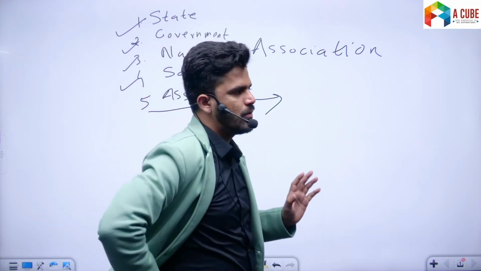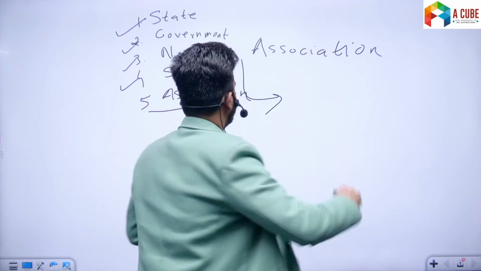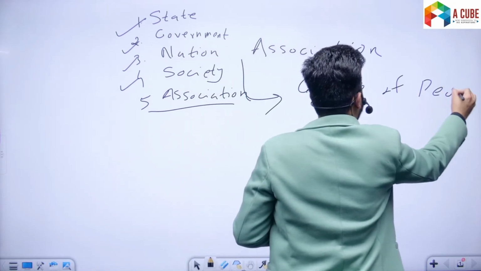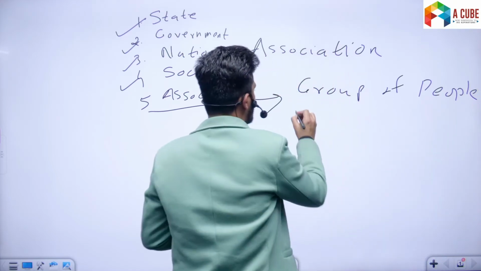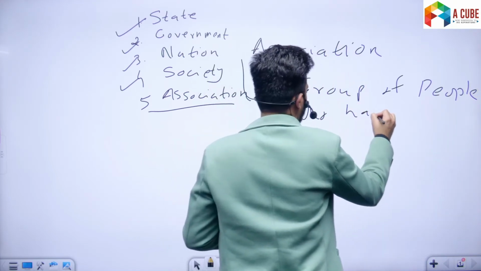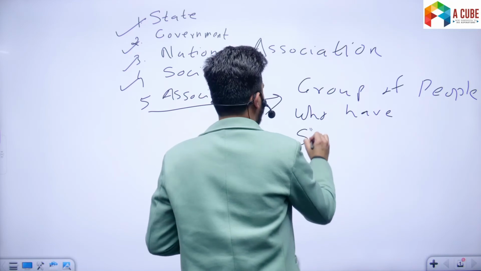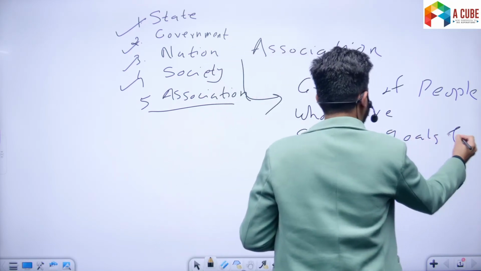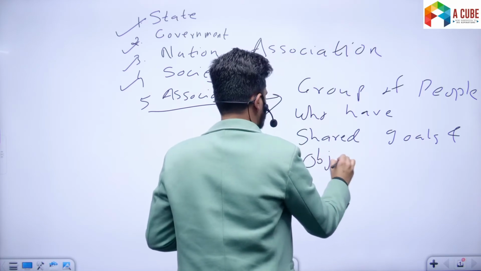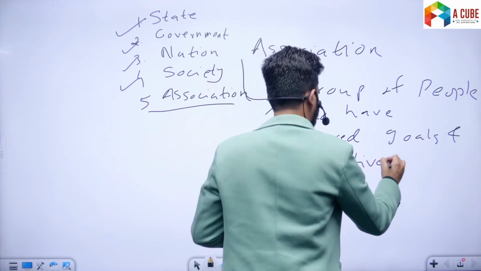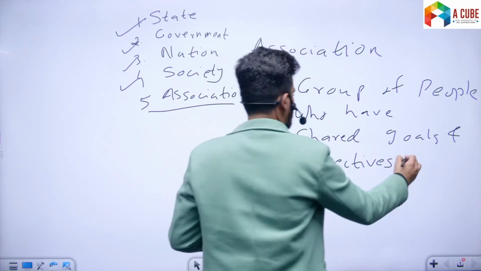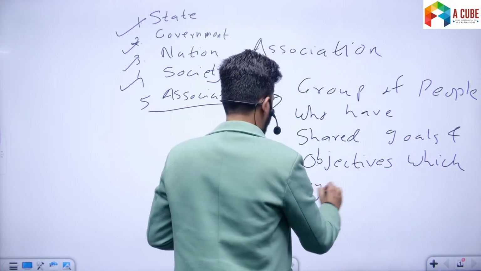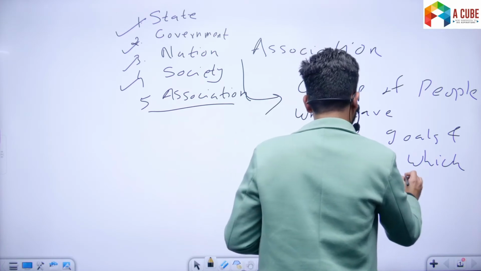Association is a group of people who have shared goals and objectives which they seek to achieve. Sorry for my handwriting.